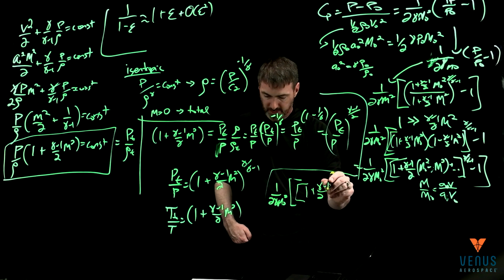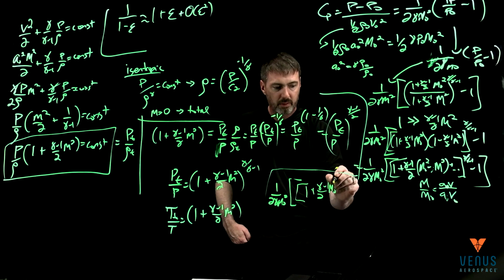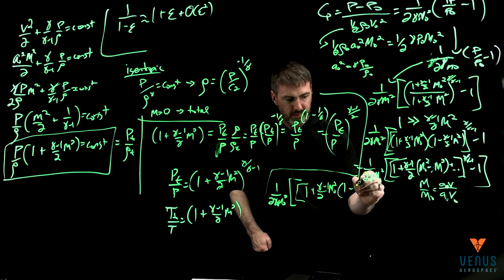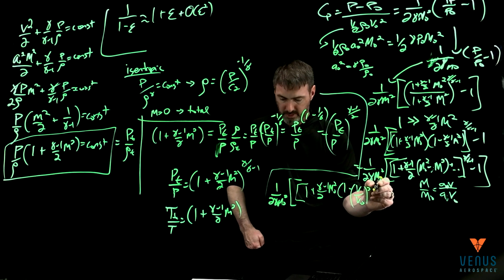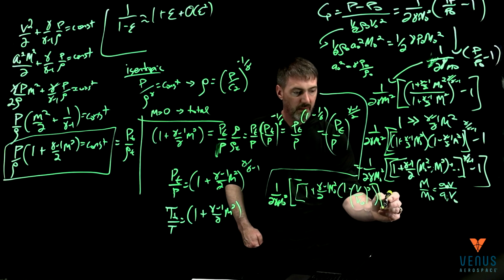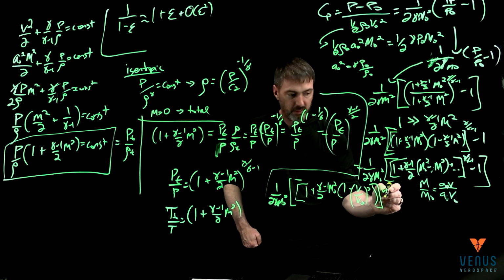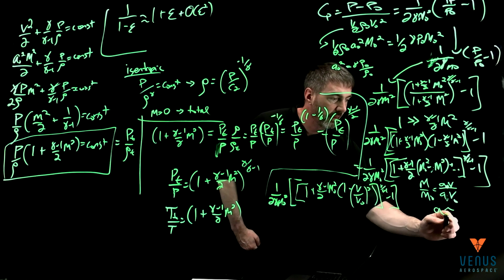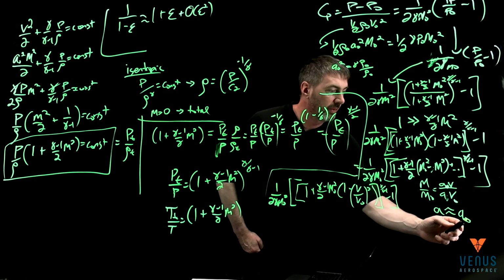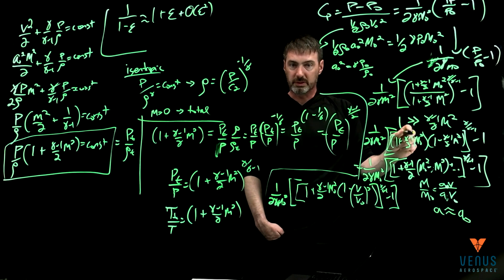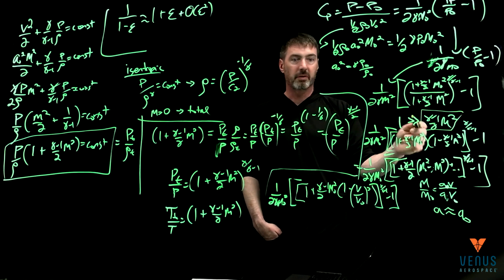I've pulled out a Mach 0 squared, and that's going to give a 1 minus basically v over v naught squared, and that is all of that raised to the gamma over gamma minus 1, where we've now made the further approximation that a is pretty close to a naught, because we already had this term that said we're compressible but we're low speed. That was this term right here, compressible but low speed.